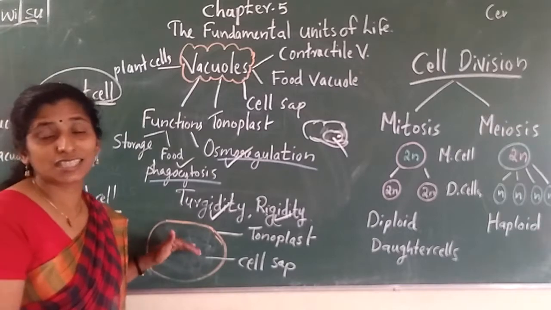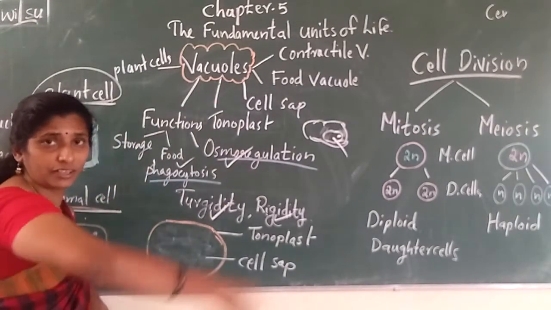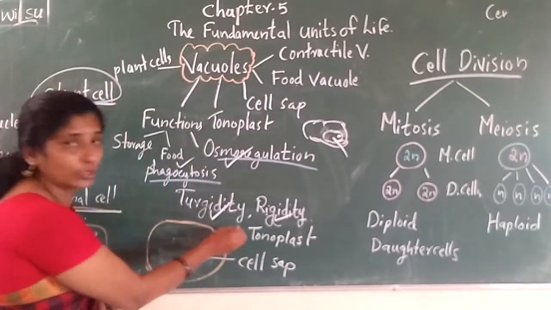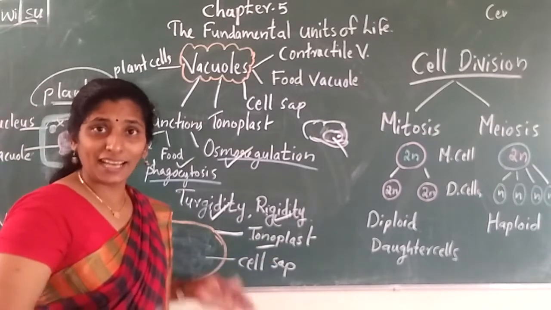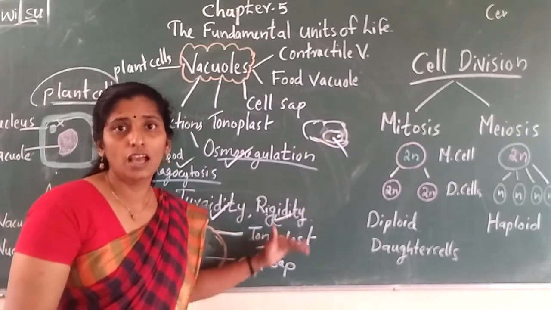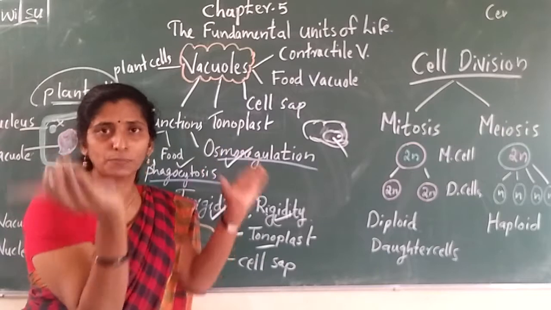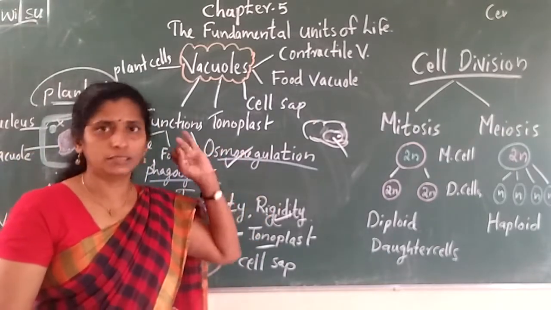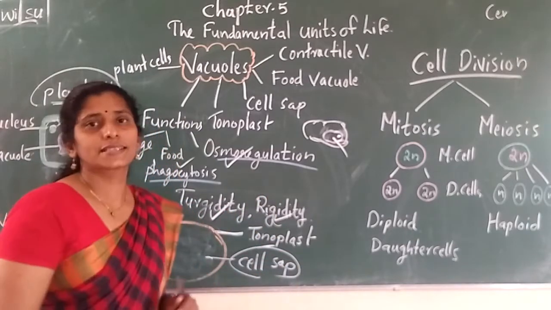And let us see the structure of a vacuole. See, vacuole has an outer covering. It is storing things, so it should be protected by a cover, and that outer membrane is called what? Tonoplast. There is one name given, not like other cell organelles. What is that? Tonoplast. So tonoplast protects the vacuole.